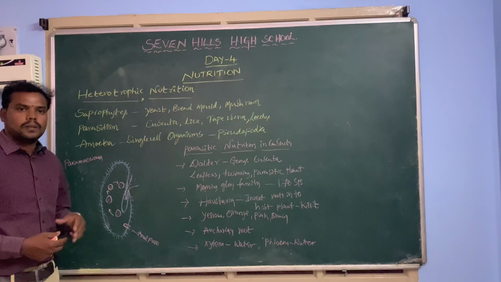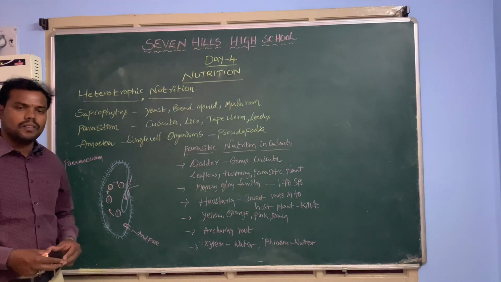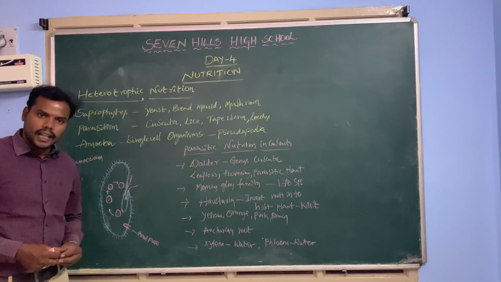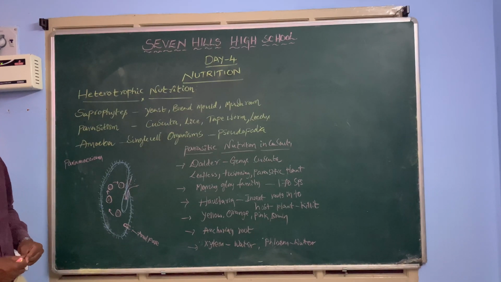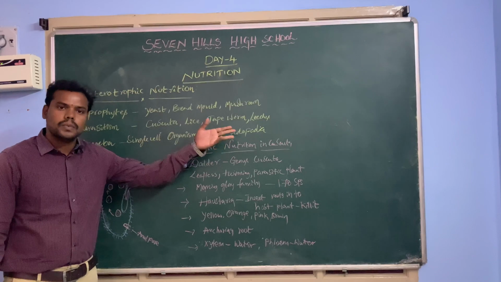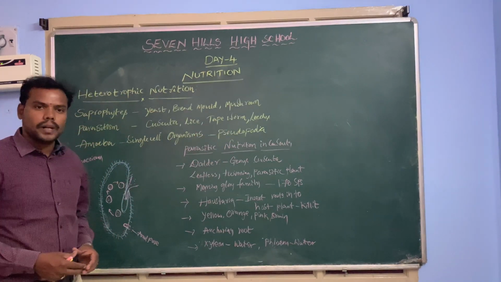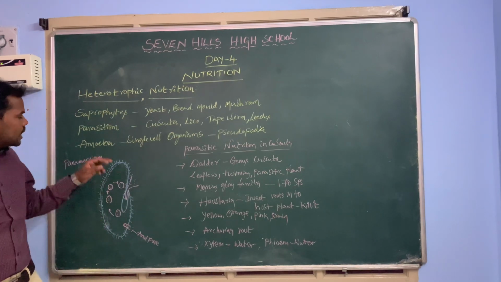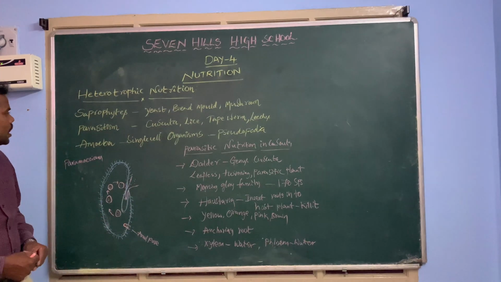For example, some organisms depend on dead plants and animals. They decay the plant body or animal body, and from the decaying parts they absorb the food material. Organisms such as yeast, bread mold or mushroom are some of the saprophytes. They collect the food from outside of the body. Such organisms are called saprophytes.